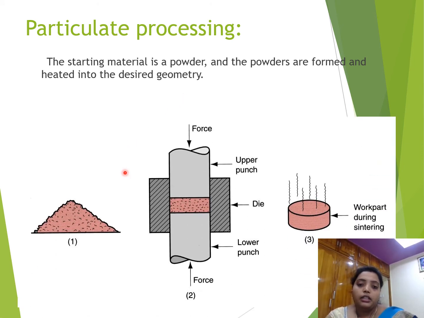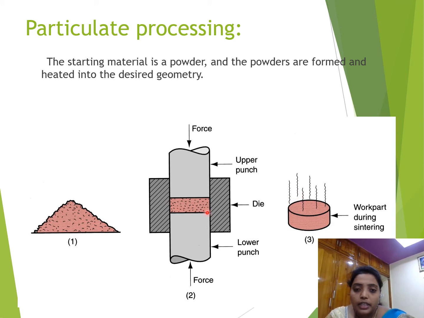Now let us see. If we take a powder like this and keep it in the middle of these two dies, and we apply force from the upward and downward directions, then it will take this shape. Inside it is like a circle shape.